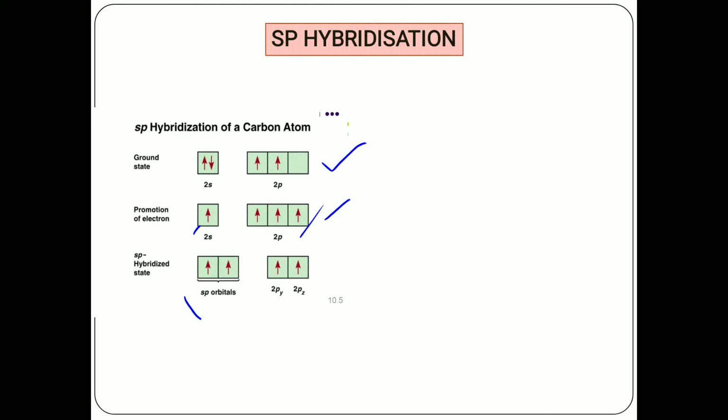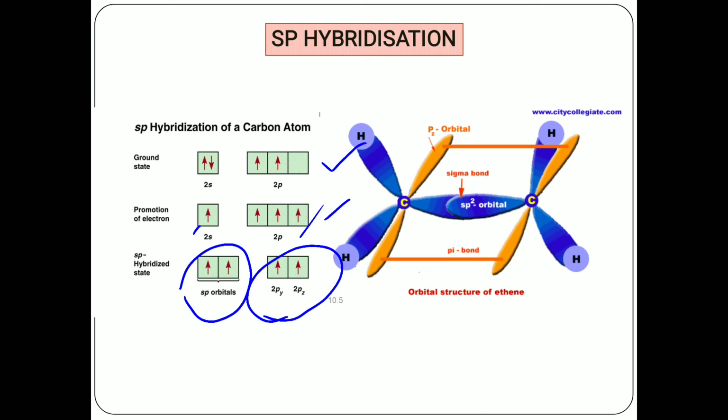But here only one s and one p orbital are hybridized, and the py and pz orbitals are unhybridized. So here the bonding is between one s and one p orbital, giving you a triple bond, meaning one sigma bond and two pi bonds between the carbon and carbon atom, and a single bond between the carbon and hydrogen atom. So this is how the structure of ethyne is.